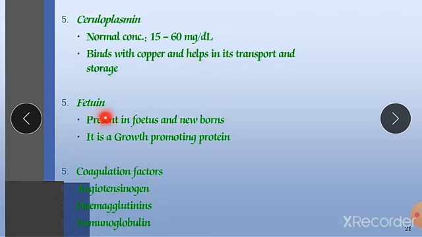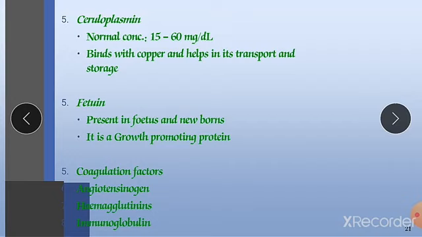Next is fetuin. This fetuin is present in the fetus of newborns, and in most quantity it is available in the fetus of bovine. Bovine means cattle. So in the fetus of cattle you will find this fetuin. It is a protein to a large extent, and it is a growth promoting protein. This protein is also responsible for transportation of fatty acids, and you will find this protein in the fetus.